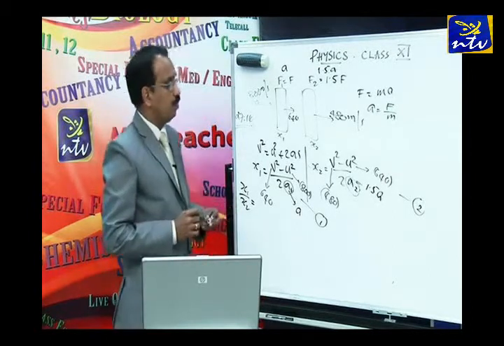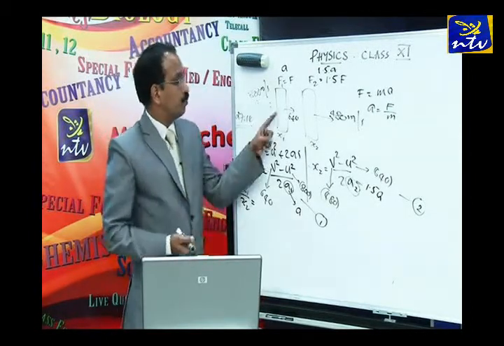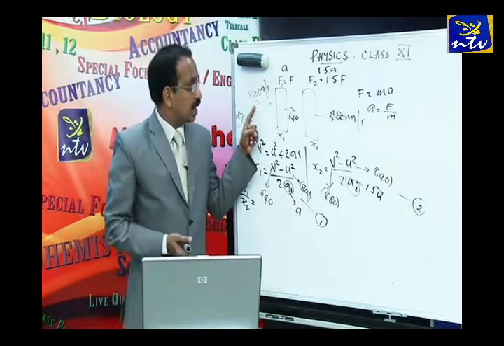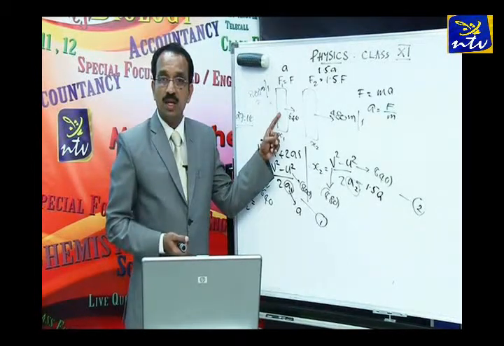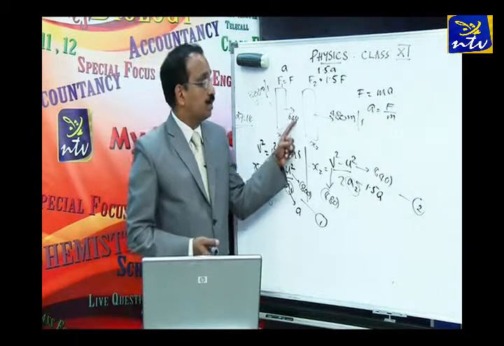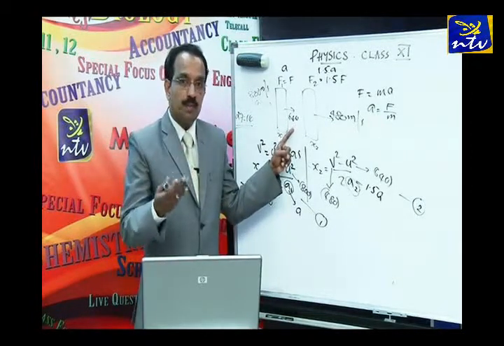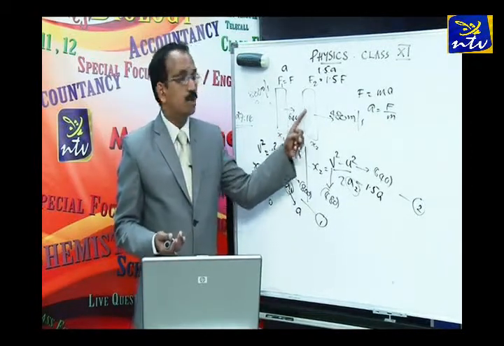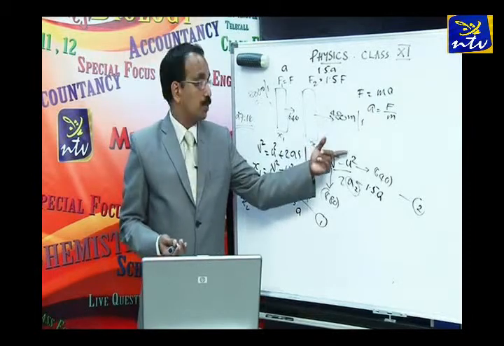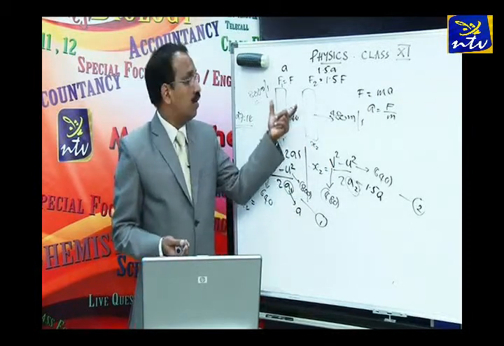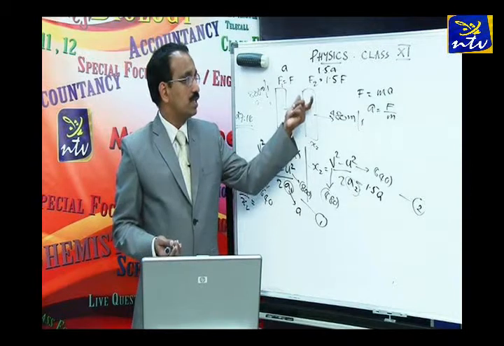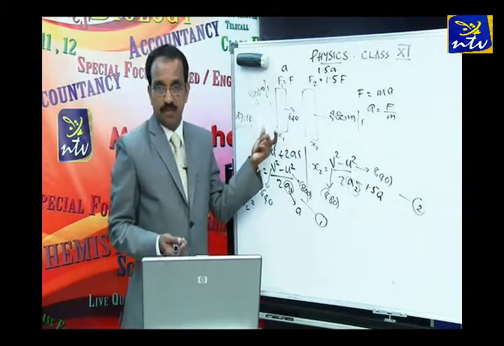So once again, let me tell you, the bullet is coming with a speed of 800 meter per second, hitting the first plank, right? And it comes out losing 160 meter per second. It comes to the second plank, again it loses 160 meter per second, but it's given that the average resistance offered by the second plank is 50% more than that of the first.